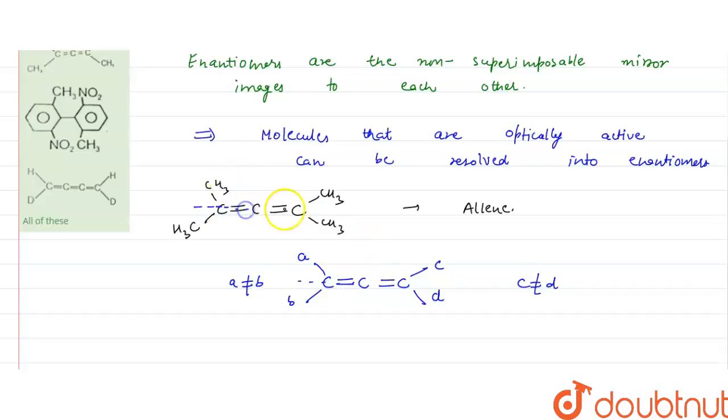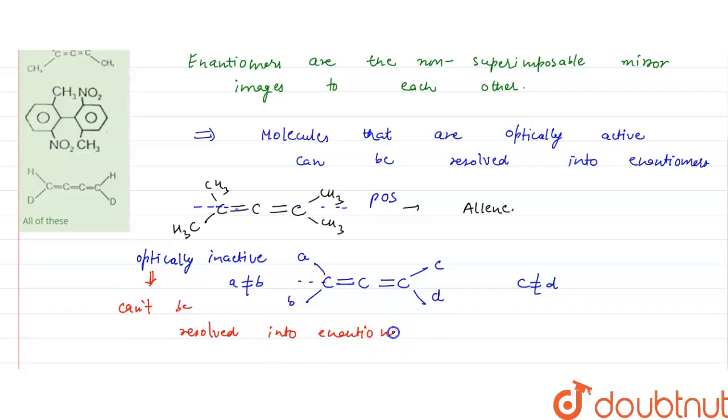Here in this, the plane of symmetry is present, and if plane of symmetry is present, then this compound is not optically active. This is not chiral. So it is optically inactive, and can't be resolved into enantiomers, because enantiomers are the non-superimposable mirror images to each other which have opposite configurations to each other.